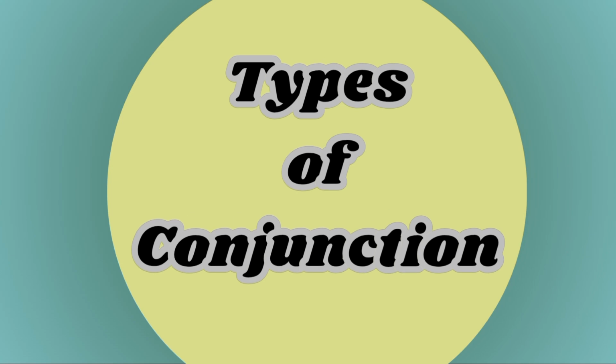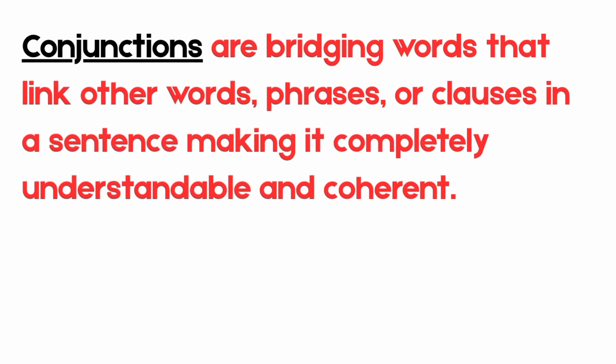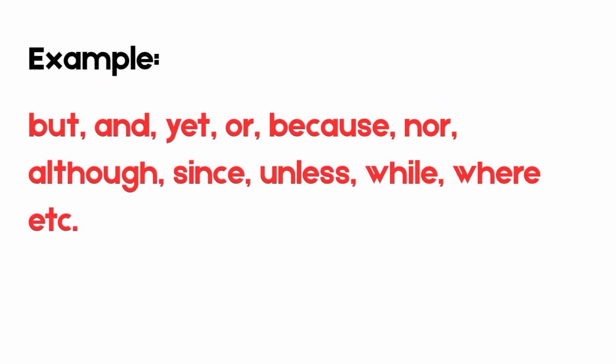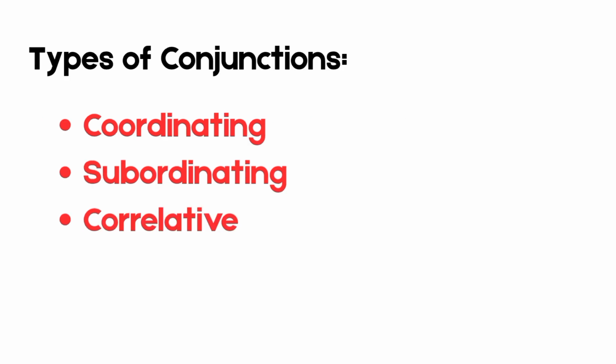Types of conjunction. Conjunctions are bridging words that link other words, phrases, or clauses in a sentence, making it completely understandable and coherent. For example, but, and, yet, or, because, nor, although, since, unless, while, and where, etc.